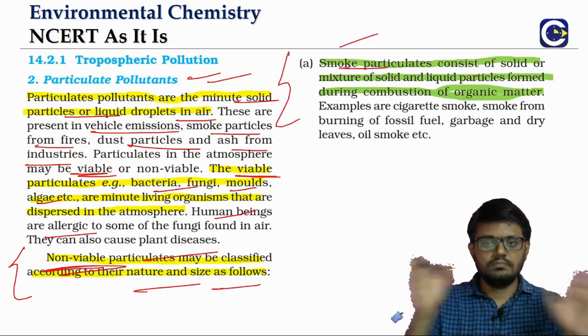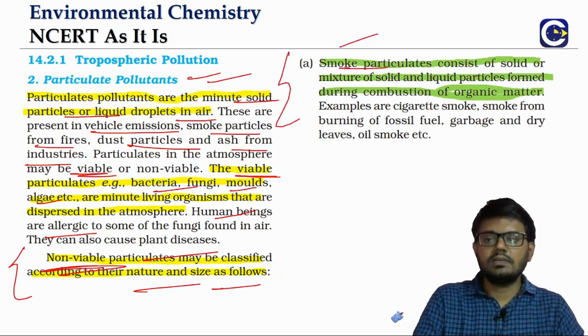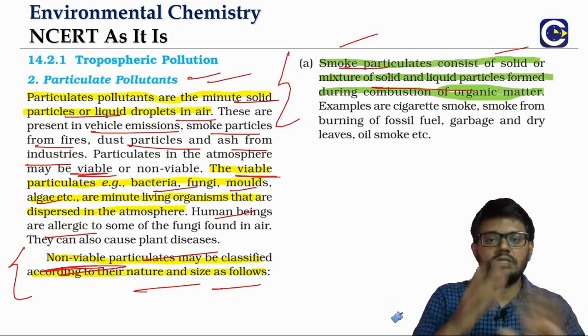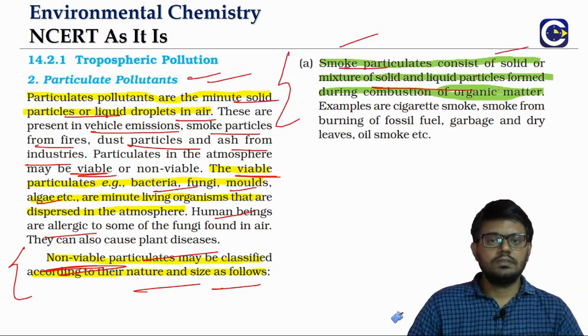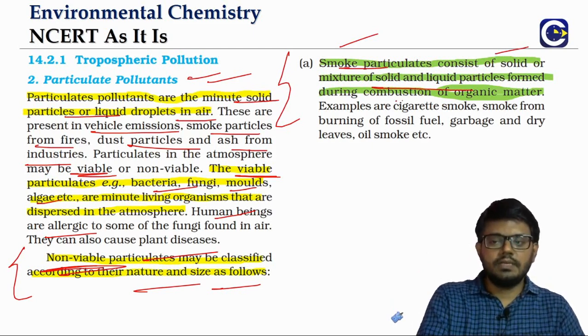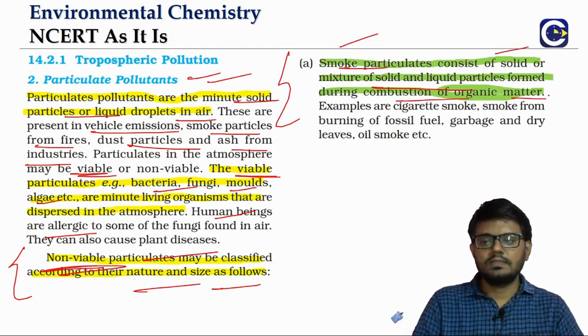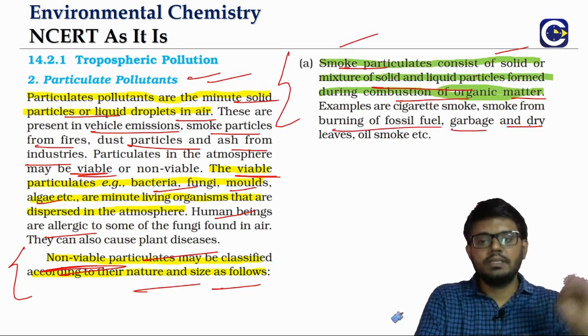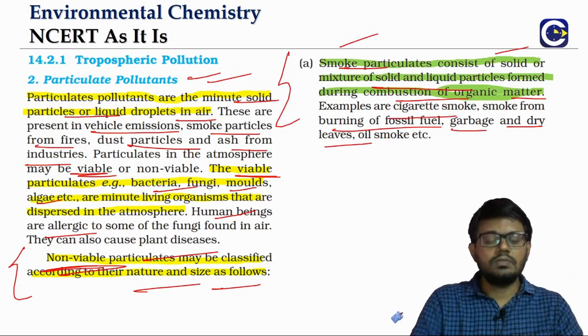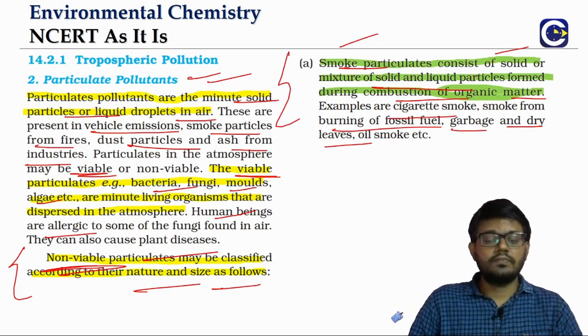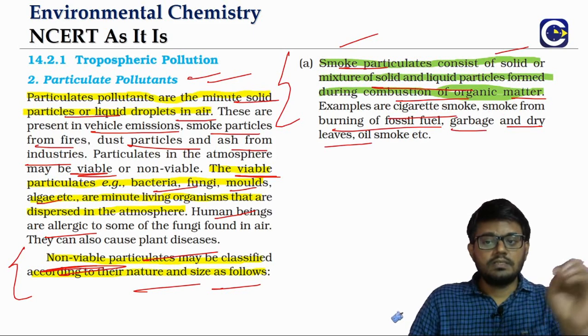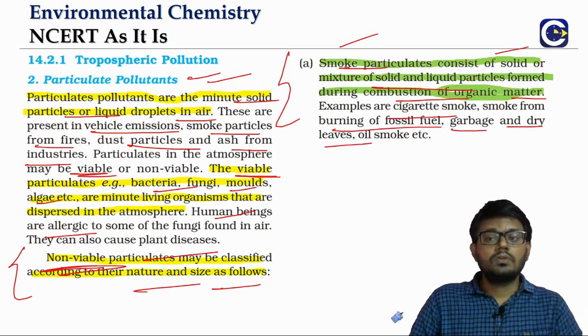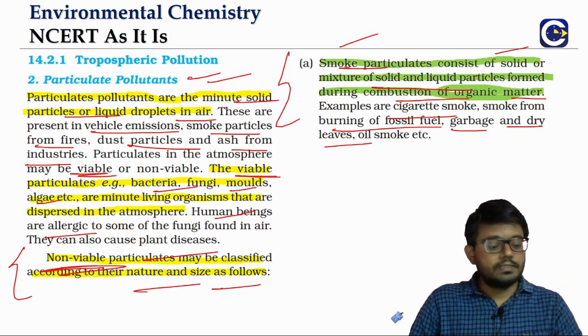Smoke, as we generally understand it, will consist of what? Solid particles or a mixture of solid and liquid droplets. Smoke usually comes by the combustion of fuels, whether we are doing the burning of the fossil fuels or burning of the garbage, dry leaves, even the cigarette smoke. All these are examples of the emissions which will contribute to the smoke particles in the particulate pollutants.